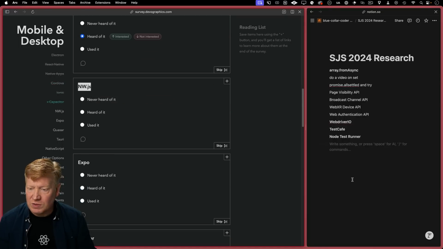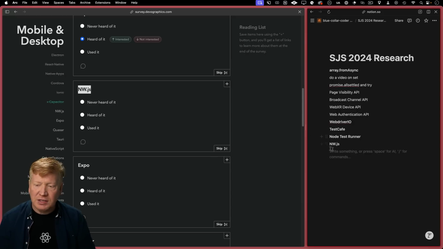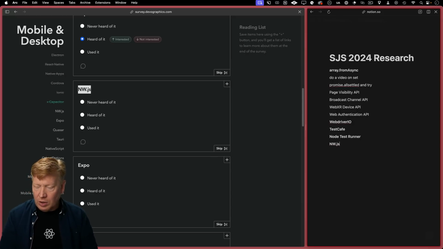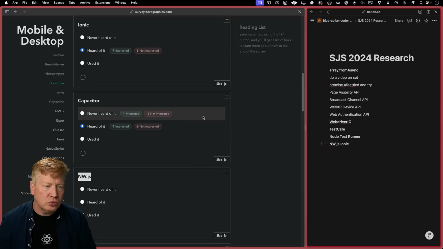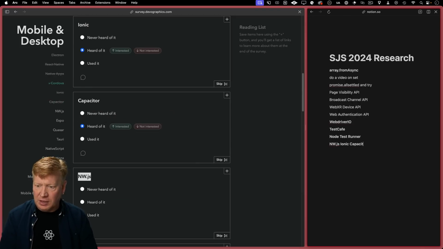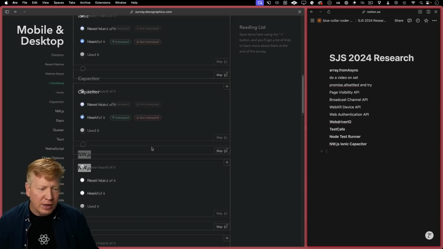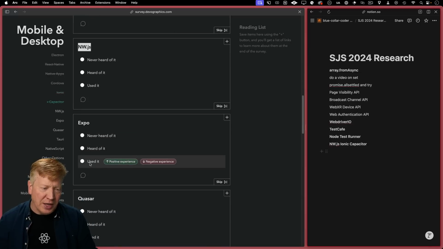NWJS. Yeah, I'm gonna put that on. In fact, I'm gonna put Ionic, and also, what was the other one? Capacitor. Yeah, let's put that on there. Okay. All right. Expo. Oh yeah.